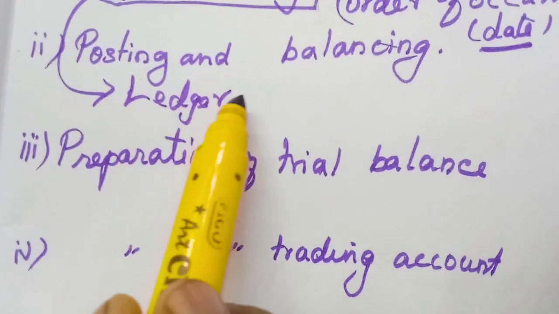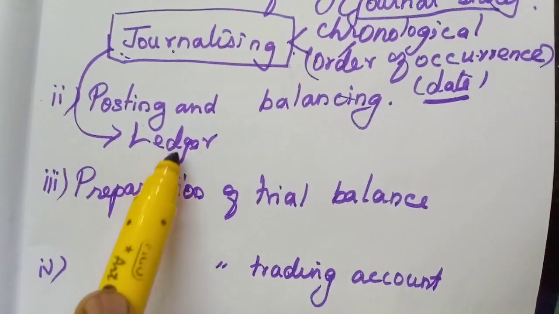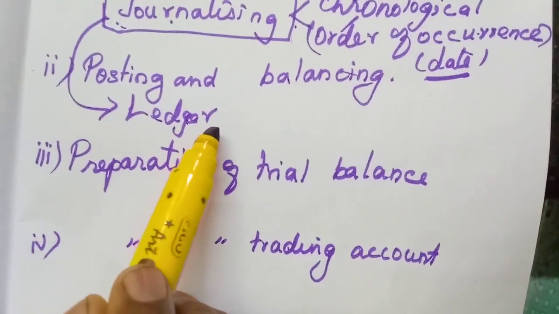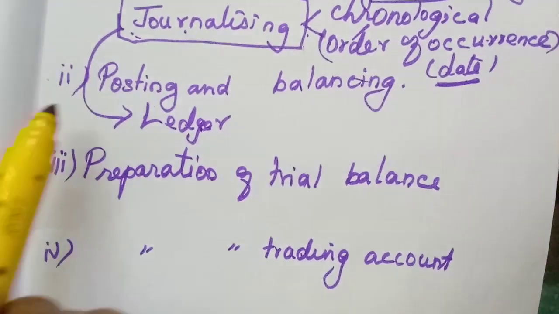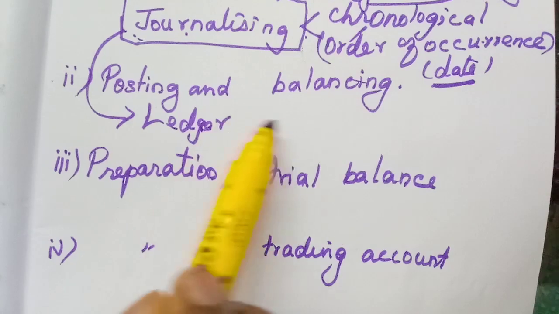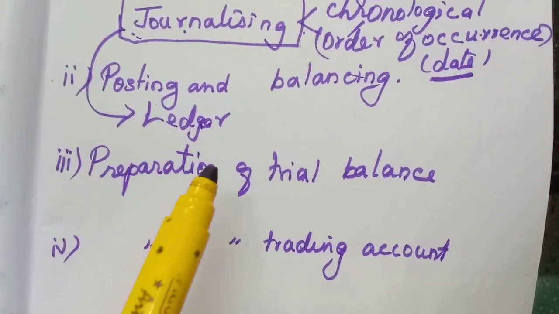When you learn the journalizing chapter, and then the ledger chapter, you will learn this in detail. The second step is posting and balancing. We will post the journal entries in the ledger.